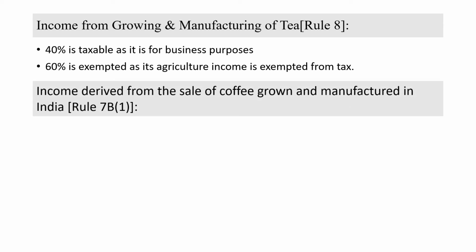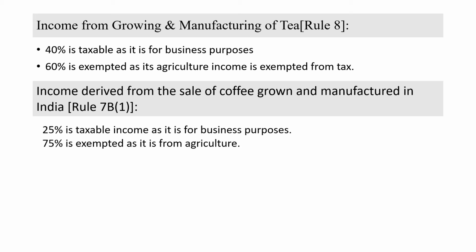Next, income derived from sale of coffee grown and manufactured in India. This is under Rule 7B, Sub Rule 1. See here, 25% is taxable as it is for business purpose, and 75% is exempted as it is agricultural income. Then, till now we have studied section 10, subsection 1.